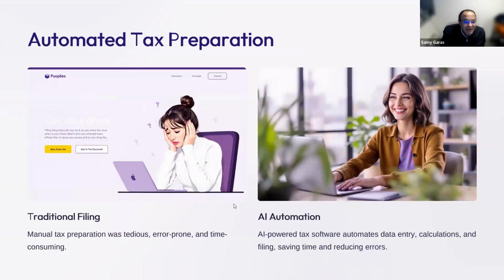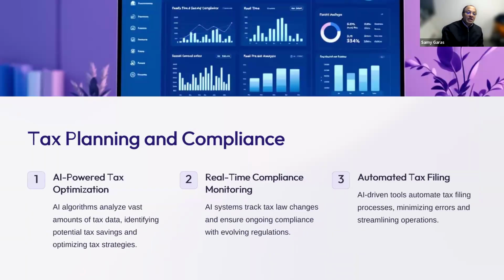And here I just put a very simple example that in traditional filing, we spend a lot of time and we might actually make some errors if we do the 1040 by hand. But when we go to AI automation, it can take our numbers from the W2 form and build up our tax report instantly, which will save our time, reduce our errors, and help us with planning about our tax situation.